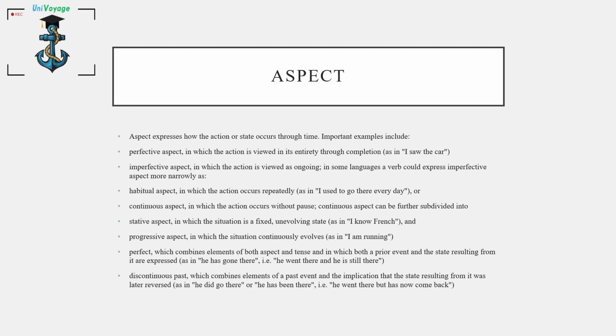Discontinuous past, which combines elements of a past event and the implication that the state resulting from it was later reversed, as in he did go there or he has been there. That is, he went there but has now come back.